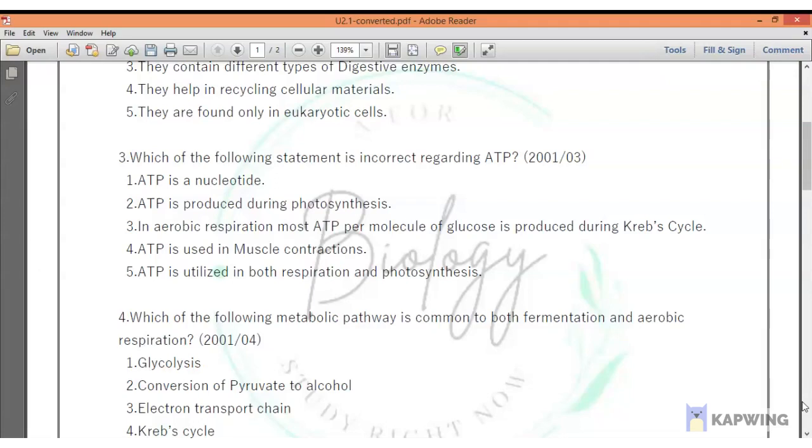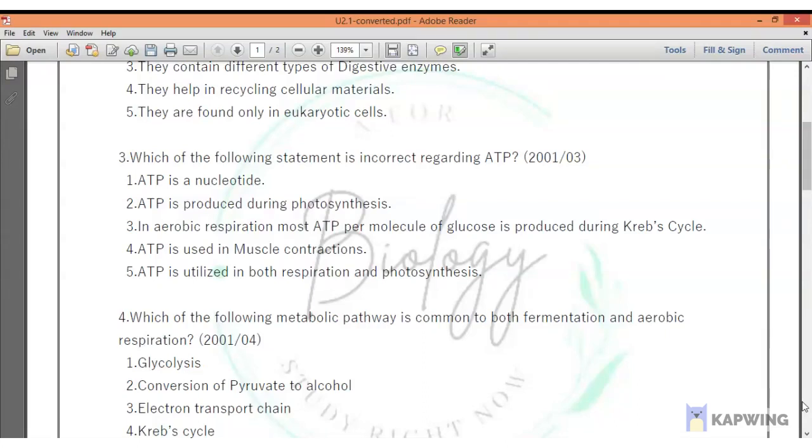In aerobic respiration, most ATP per molecule of glucose is produced during Krebs cycle. So that's wrong. Only 2 ATP molecules are produced during Krebs cycle. So we can't consider 2 as the highest number because the highest number of ATP is produced during electron transport chain, which is 28 in number.